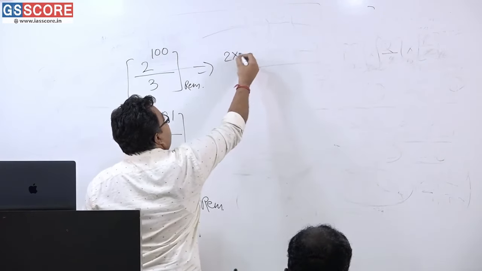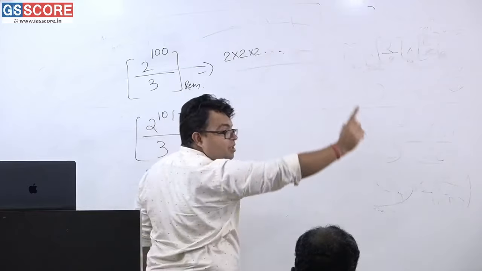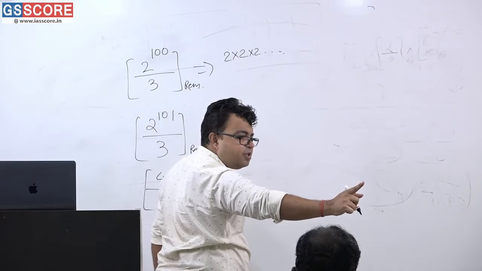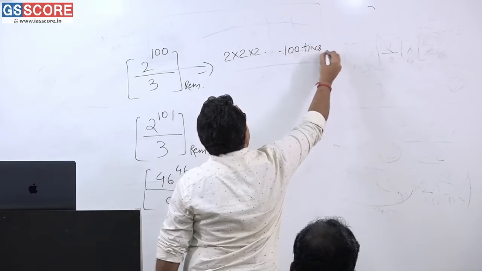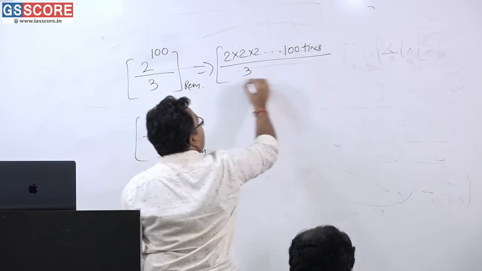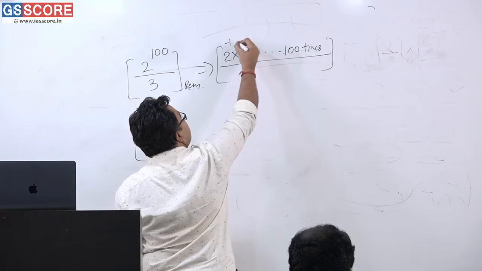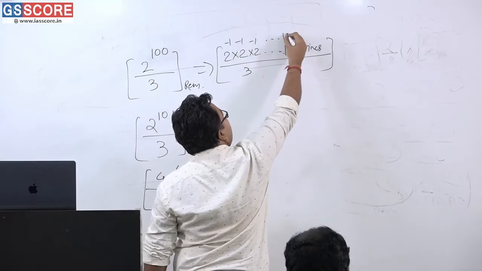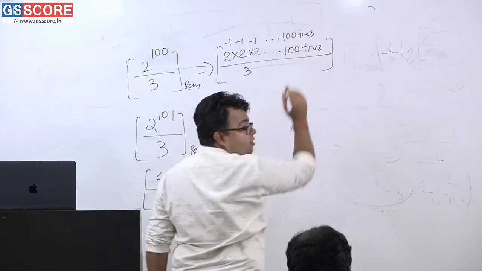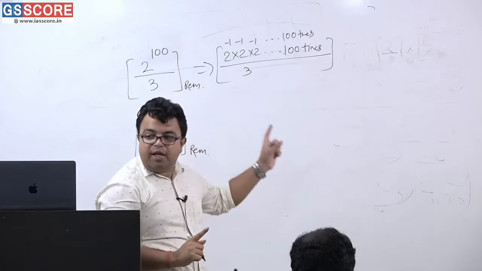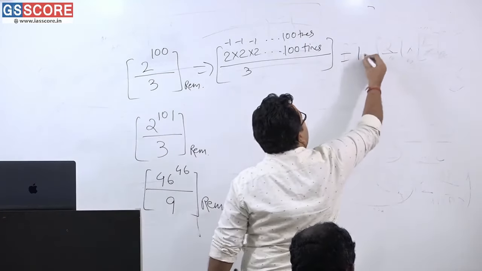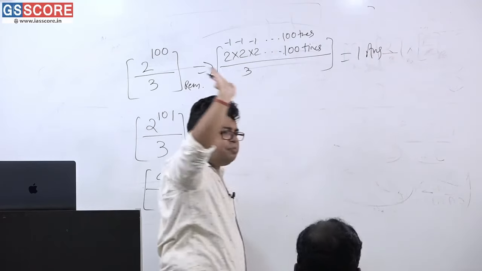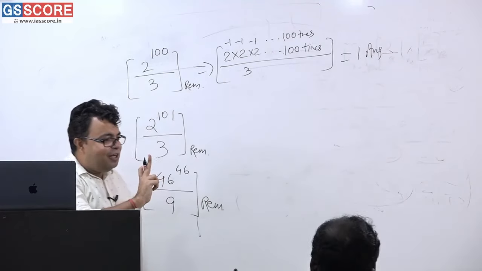This can be written as 2 into 2 into 2, how many times? 100 times. When divided by 3, what will be the remainder? Every time minus 1, minus 1, minus 1, how many times? 100 times. So minus 1 into minus 1, 100 times, what is the end result? Plus 1 is the answer. So simple this is. Am I correct or not?